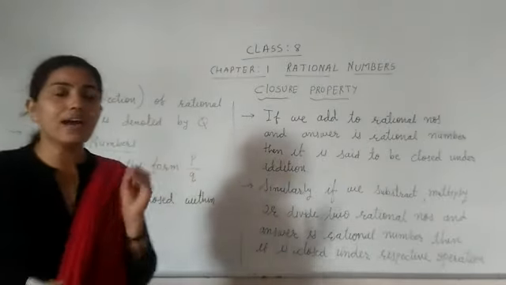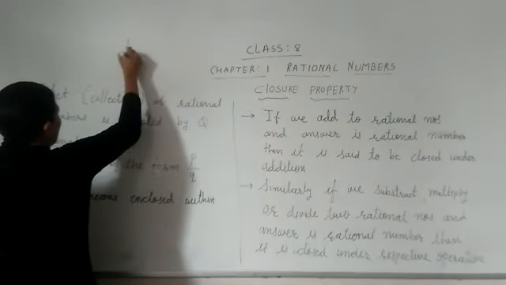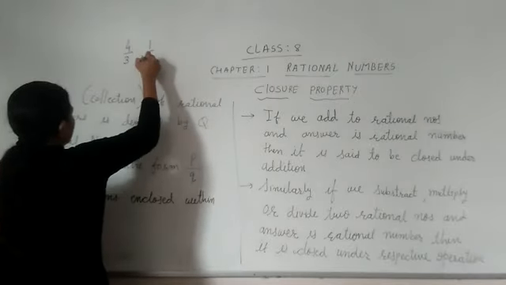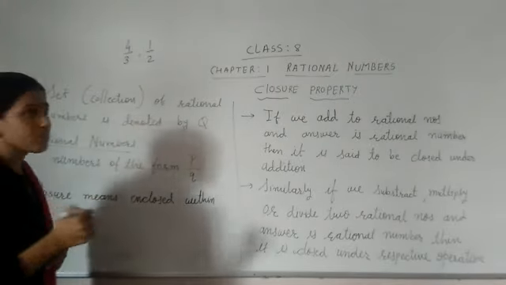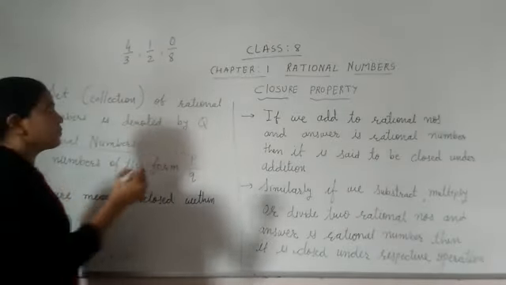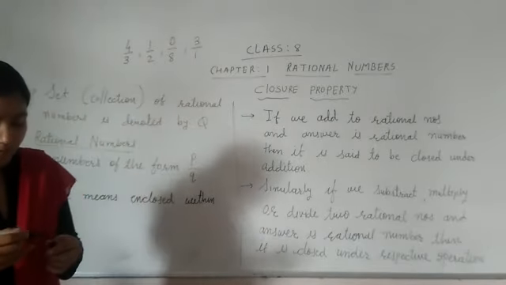For example, if I write 4 by 3, then it is a rational number. If I write 1 by 2, it is a rational number. If I write 0 by 8, that is a rational number.